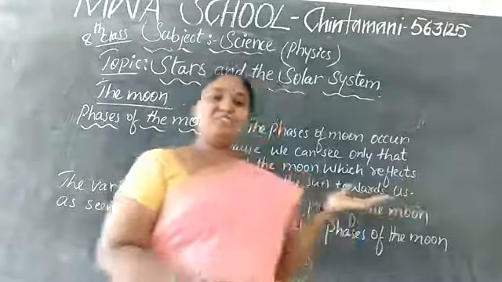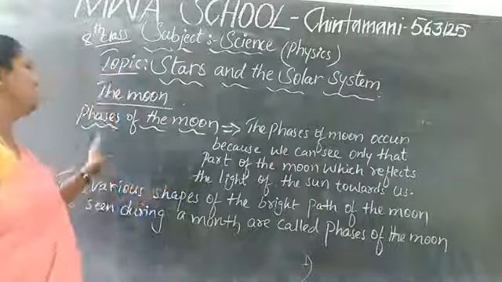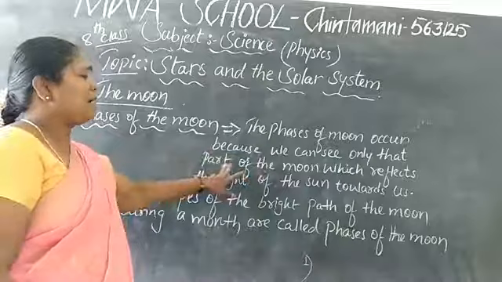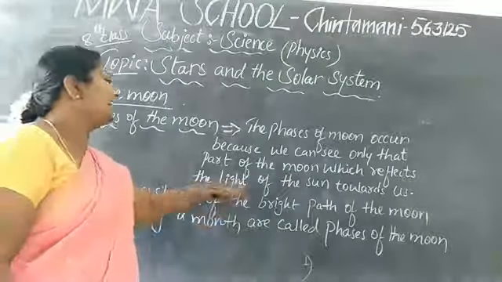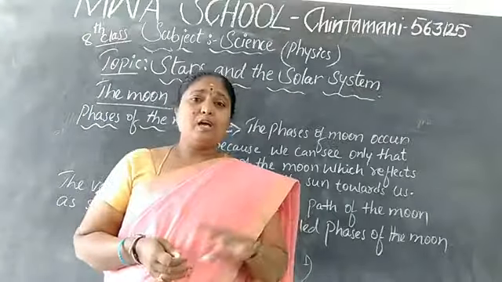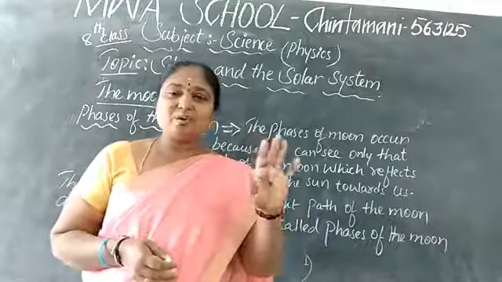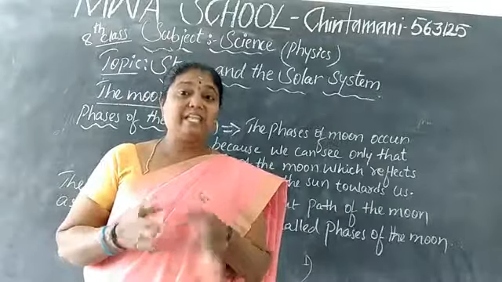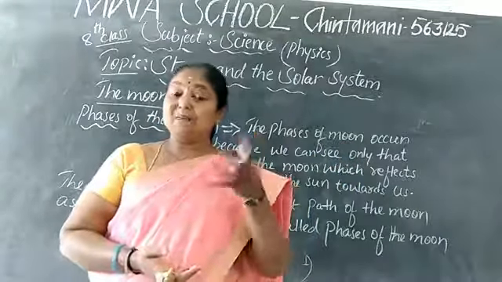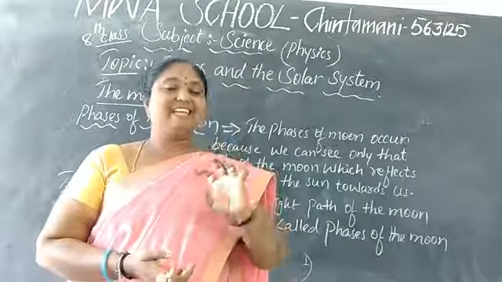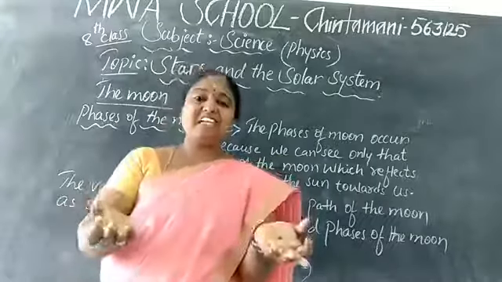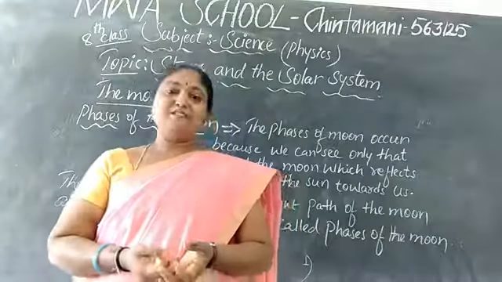Now, let me go to the phases of the moon. The phases of the moon occur because we can see only that part of the moon which reflects the light of the sun towards us. This is one of the important points. The moon is not a self-luminous body, children. Then how is the light coming? By the reflection of the sun. It absorbs the sun's light, and it reflects it. That reflection itself is how we see the light from the moon.